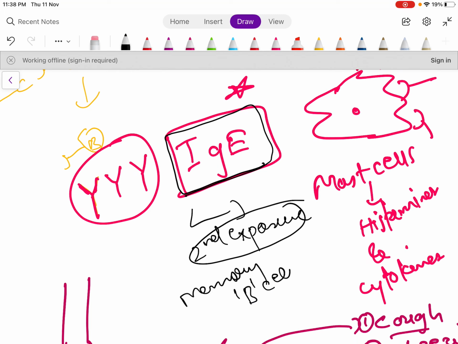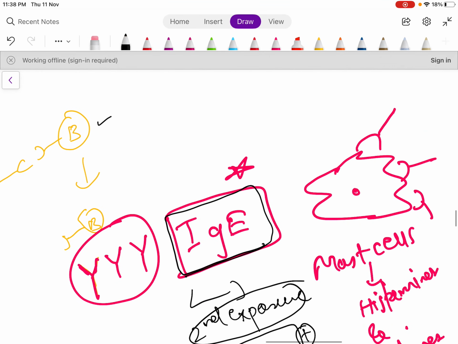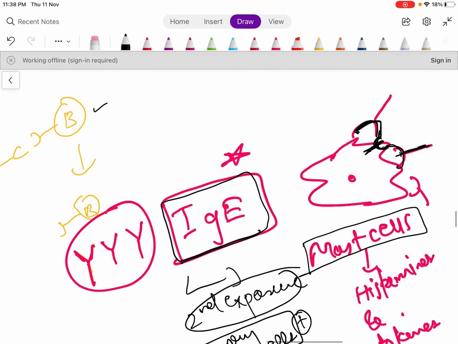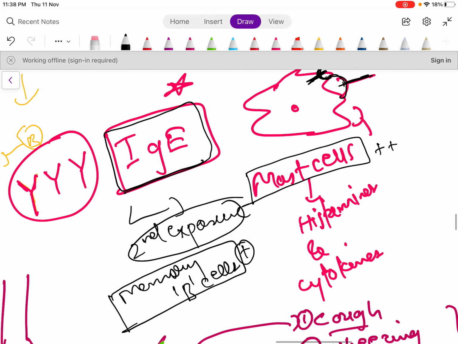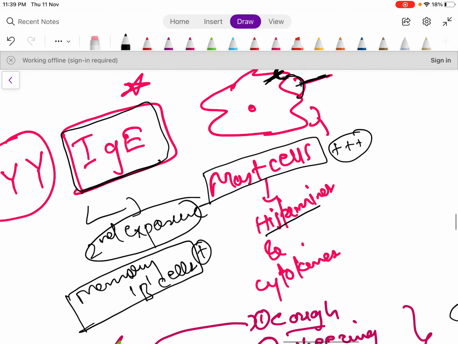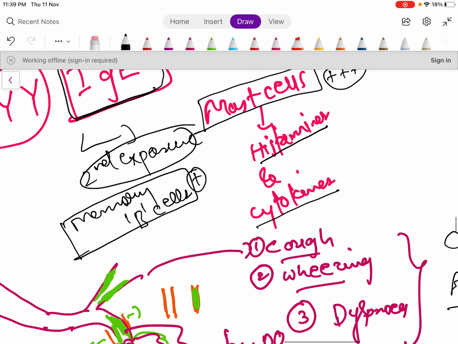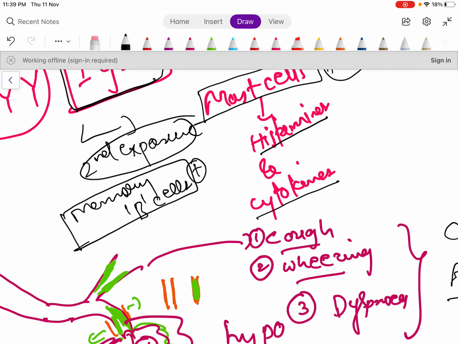On exposure to allergens, these memory B cells will be directly activated. They will form antibodies, and these will act on the mast cells. On each receptor, two antibodies need to be bound. This way, the mast cell will be activated in the lungs. This will release histamine and cytokines, and this will cause all the symptoms.